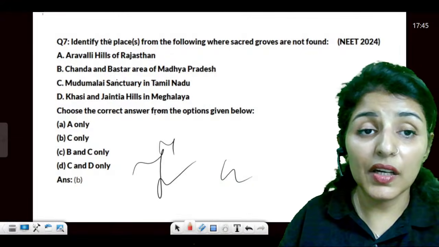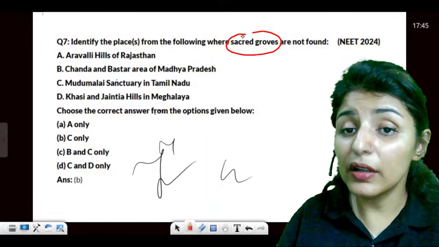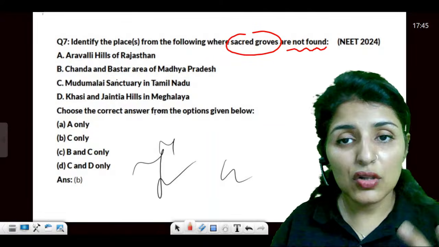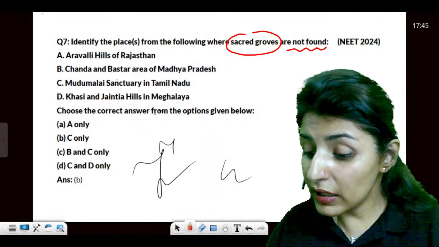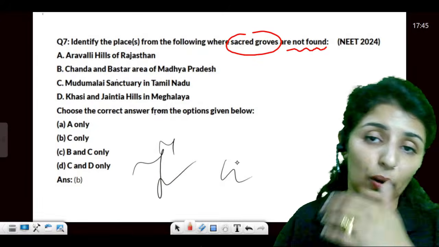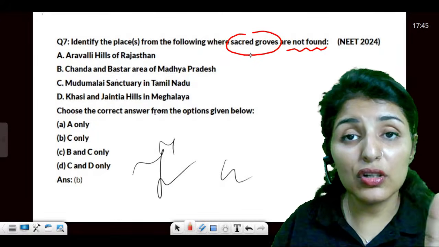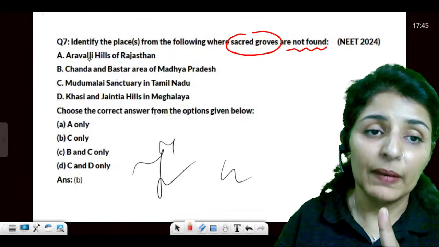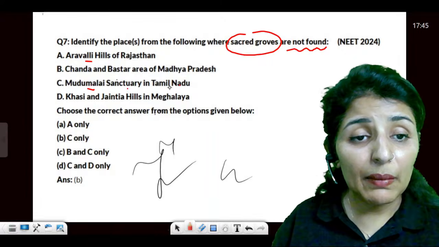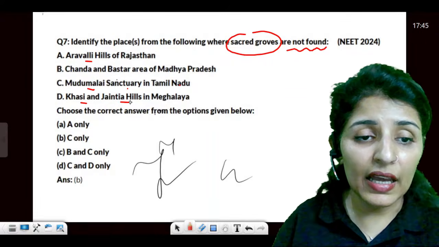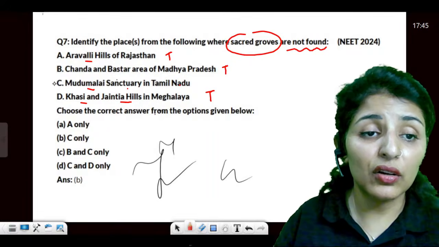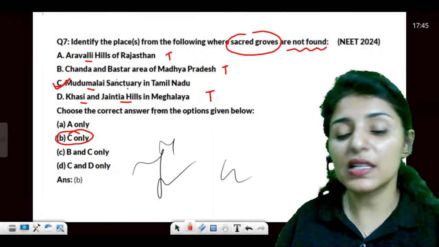Okay, please concentrate. Identify the places from where the sacred groves are not found. Sacred groves is also a topic which is recurring again and again. So I'm sure that you are taking down these points. 34, yes. How many hotspots have been identified in the world? 34 now. So sacred groves I'm talking about, they are also a very important question of the chapter. Aravali Hills, Chanda and Bastar area of MP, Mudumalai Sanctuary in Tamil Nadu, and Khasi and Jaintia Hills. This is a sacred grove. This is a sacred grove. This is a sacred grove. C is not a sacred grove. So answer would be C only.